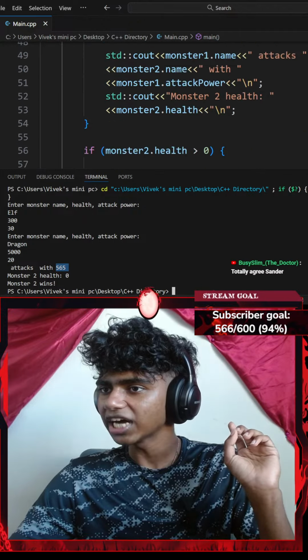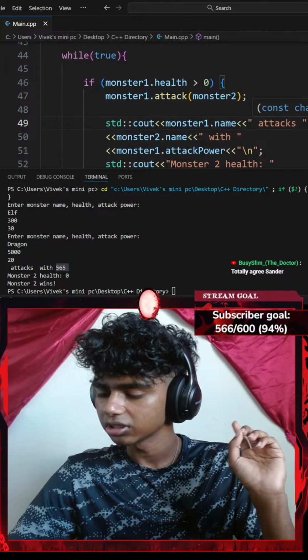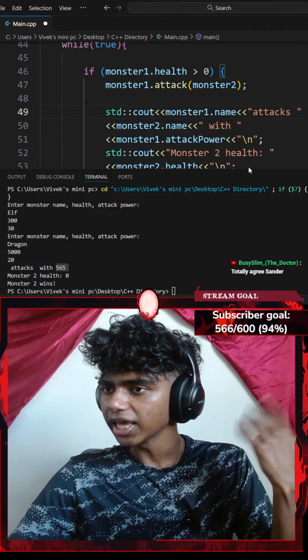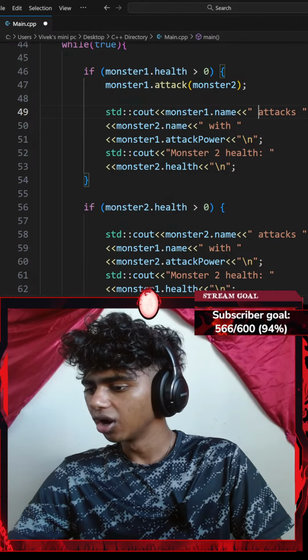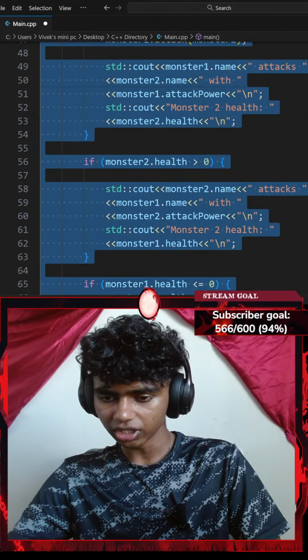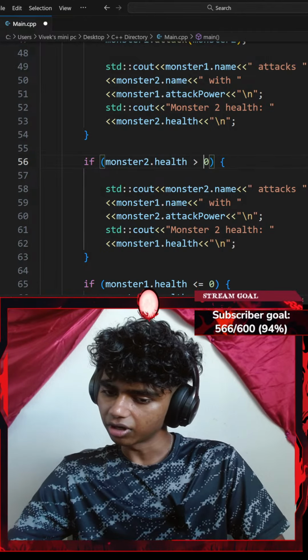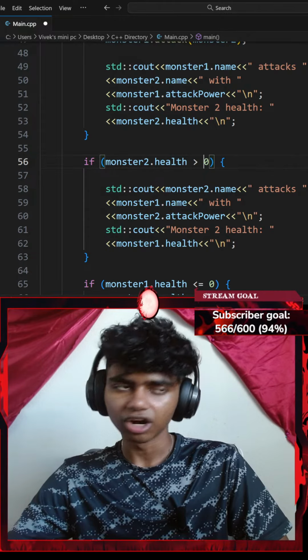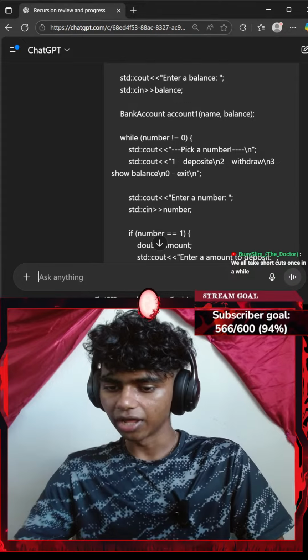Honestly, what attacks with 565? Just static console output. Okay, my name, so monster1.name. It should work, honestly. Okay, actually, let's go with a Control-C copy. It just makes it very hard to read. Okay, let's get Sensei ChatGPT here. Let me go ahead and paste this.